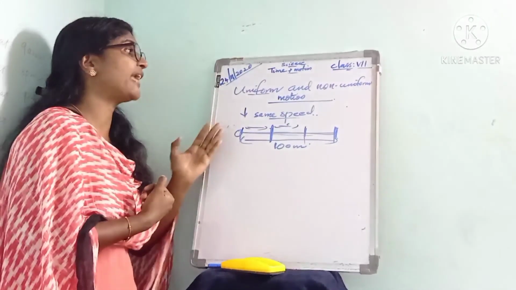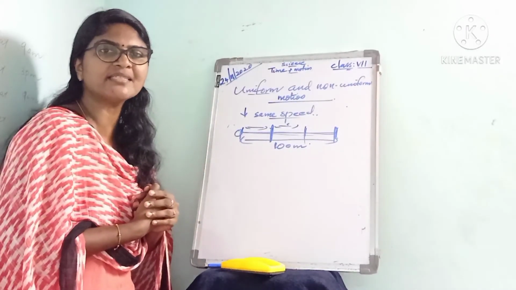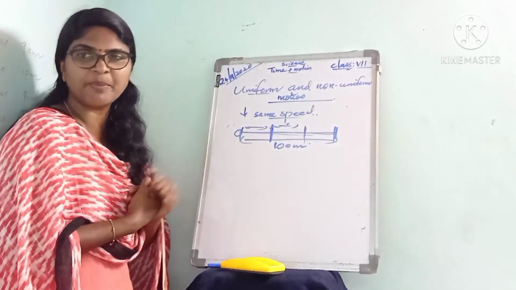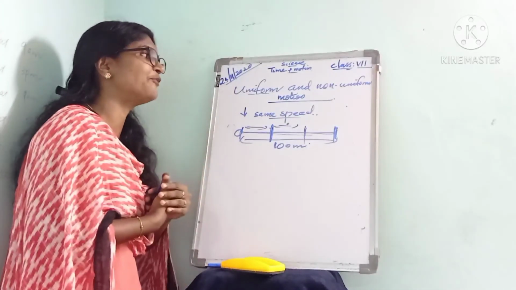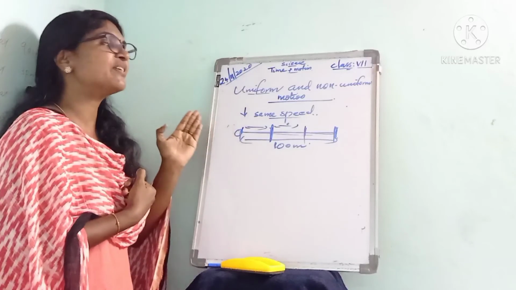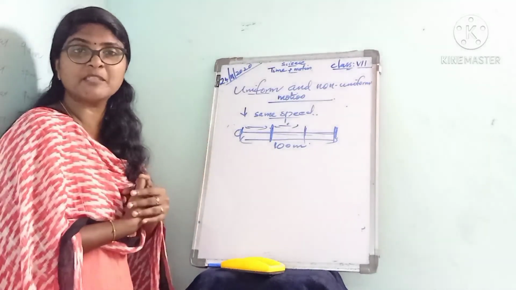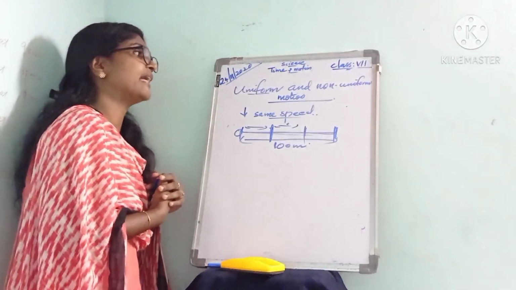Then next we came to uniform and non-uniform motion. If an object in motion covers a fixed distance at the same speed, then we can say that object is in uniform motion. Or if an object in motion covers a fixed distance at different speeds, not at the same speed, then we can say that object is in non-uniform motion.